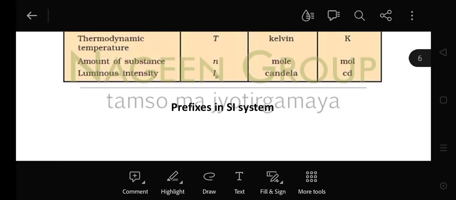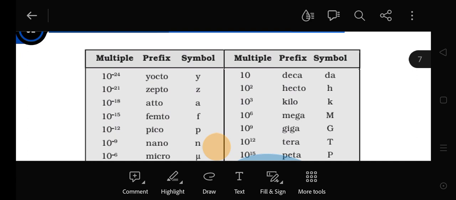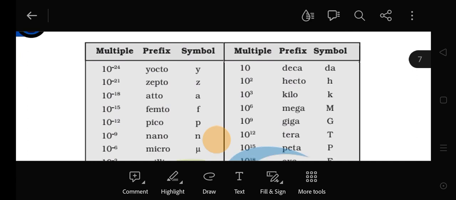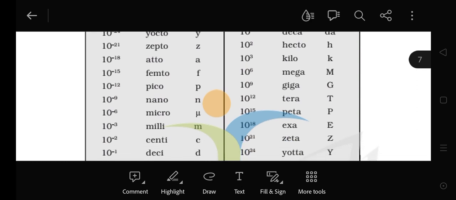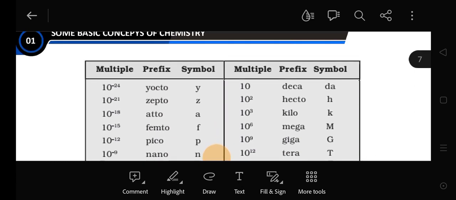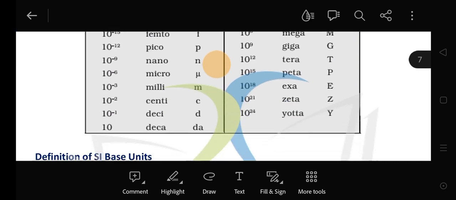Clear? Now next one, these are some multiples that we have generally used in our chemistry numerical problems. Here are some multiples like 10 to the power minus 24, yocto, minus 21, zepto, minus 18, atto, minus 15, femto, minus 12, pico, minus 9, nano, minus 6, micro, minus 3, milli, 10 to the power minus 2, centi, minus 1, deci, and 10 is deca. Here are some multiples. Now 10 deca, 10 to the power 2, hecto, 3 kilo, 6 mega. So these are the multiples.